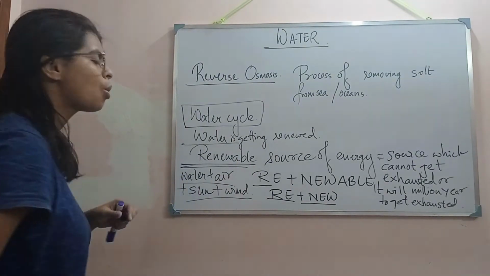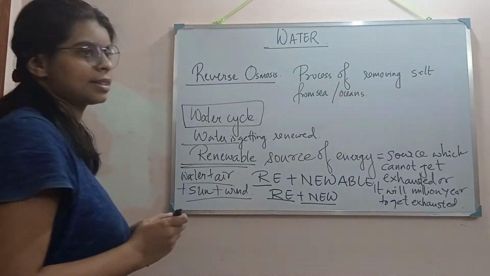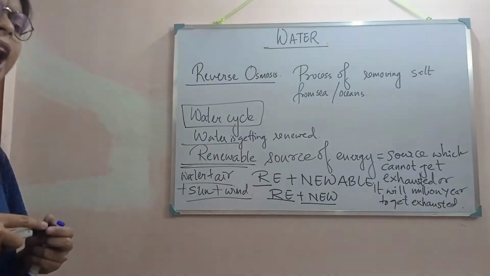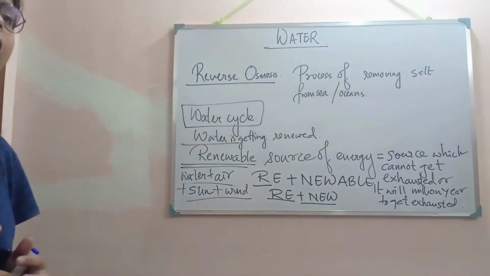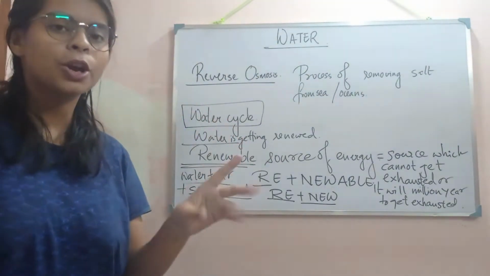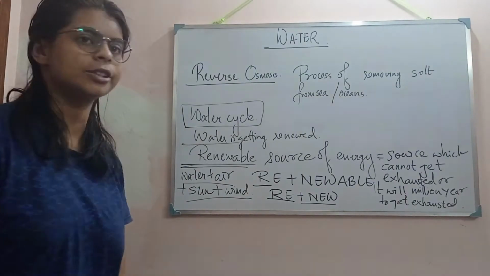Now the question is, what is the water cycle? We have an idea what the water cycle is, and this water cycle has four main phenomena or processes that it undergoes.